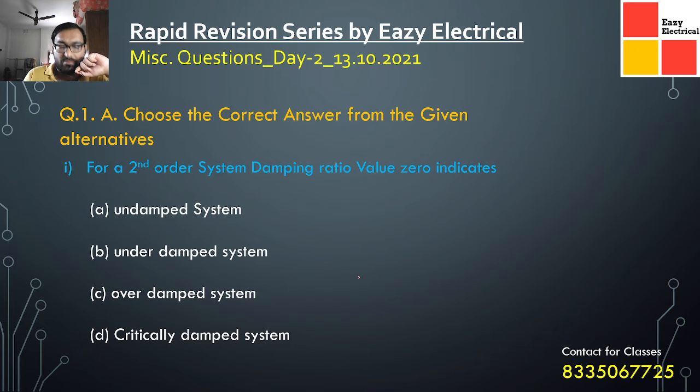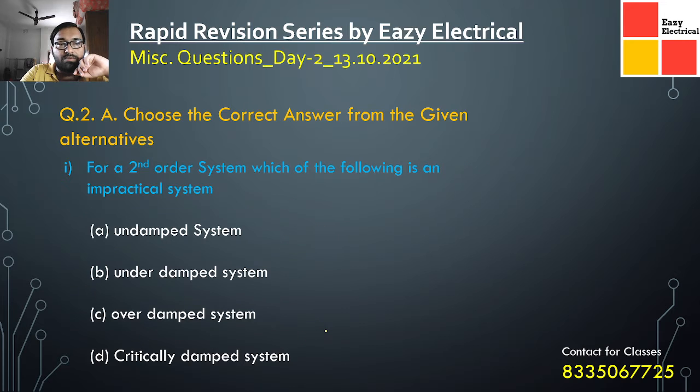Today is our second class on the control systems, and the first question that we have selected is: for a second order system, the damping ratio value 0 indicates what? If we consider a second order system, the zeta value 0 indicates an undamped system. For an underdamped system, the zeta value varies from 0 to 1. For an overdamped system, the zeta value is greater than 1. And for a critically damped system, the zeta value is equal to 1.